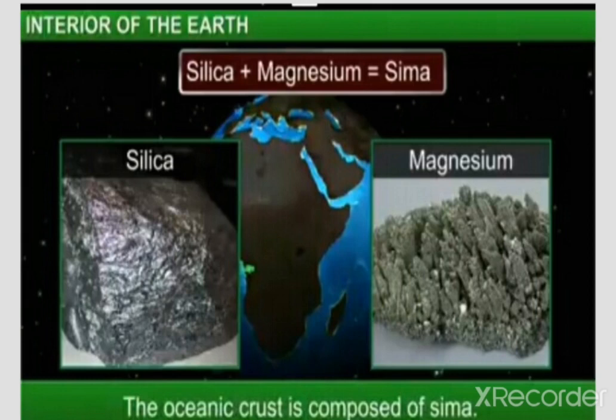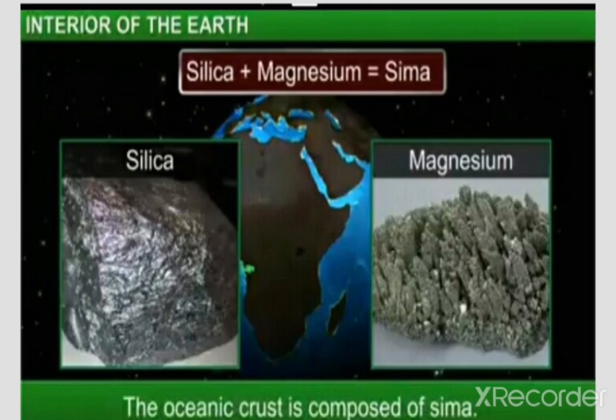There are discontinuities between these layers, discovered and named by different scientists. The discontinuity between continental crust and oceanic crust is the Conrad discontinuity. The discontinuity between crust and mantle is the Moho discontinuity, and between mantle and core is the Gutenberg discontinuity.